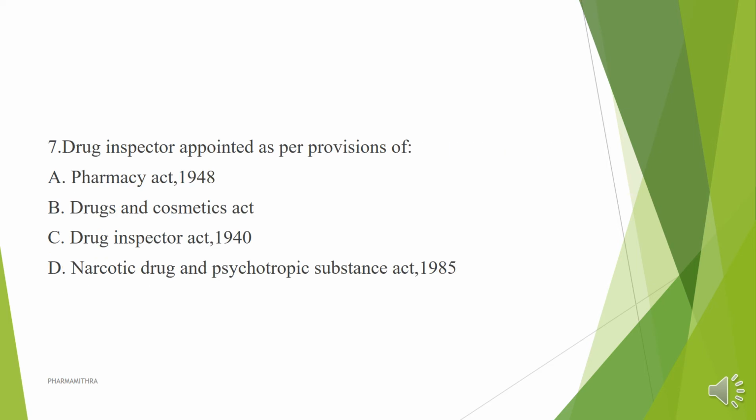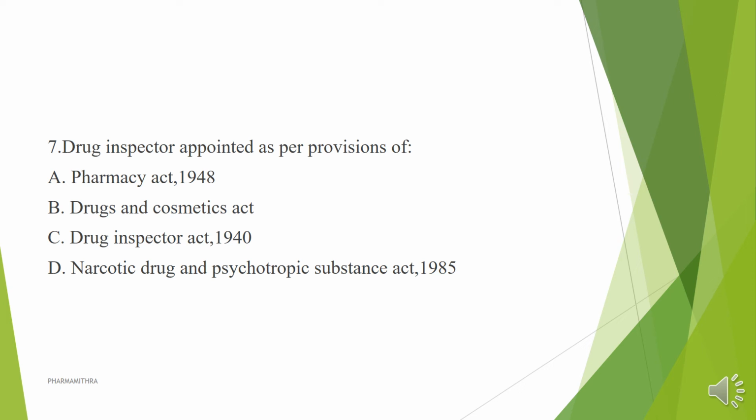Seventh question is from pharmaceutical jurisprudence. The Drugs and Cosmetics Act chapter is very important for the jurisprudence subject. The drug inspector is appointed as per the provisions of: A, the Pharmacy Act 1948; B, the Drugs and Cosmetics Act; C, the Drug Inspector Act 1940; D, the Narcotic Drugs and Psychotropic Substances Act 1985.